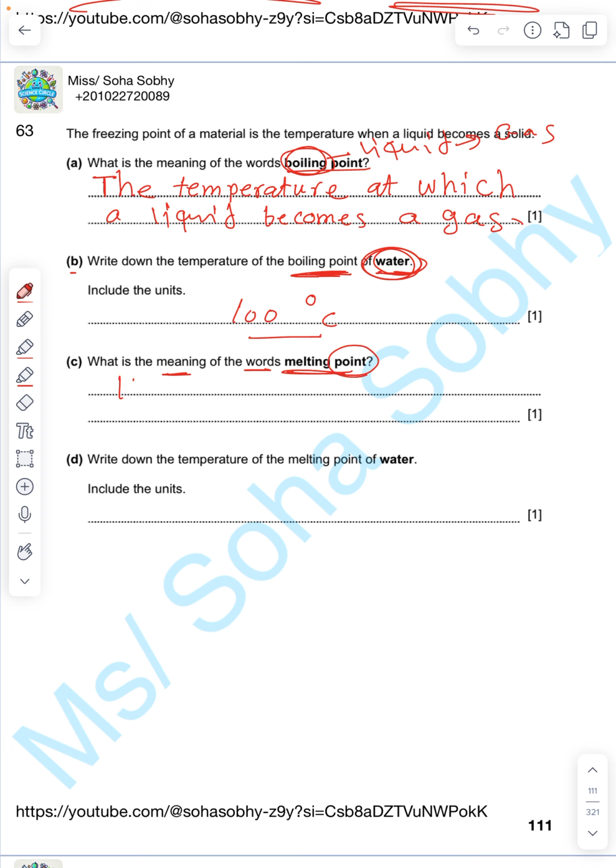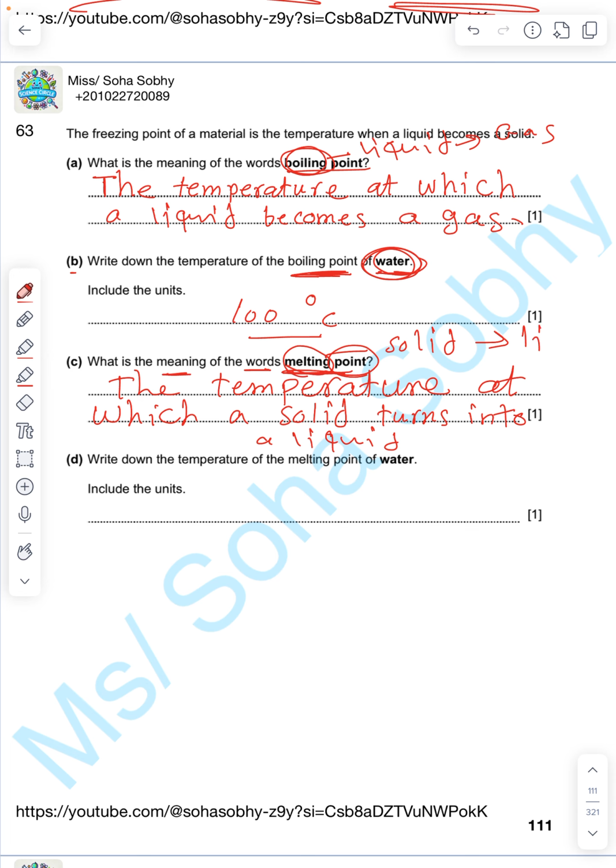What is the meaning of the words melting point? Point means the temperature. What happens during melting? During this point or this temperature, the solid will turn into liquid. So I'm gonna write the temperature at which a solid turns into, excellent, a liquid. Because I'm describing melting from solid to liquid.